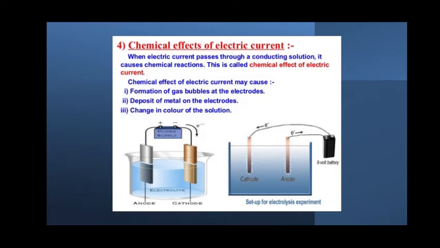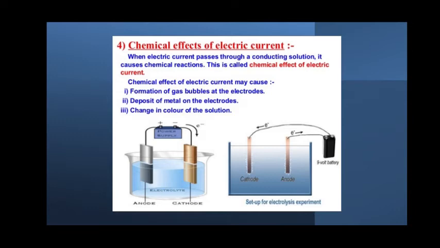Hope you understood, students. I'll repeat once again. When electric current is passed through a conducting solution, that is a liquid medium, it results in some chemical reactions. Such an effect is called the chemical effect of electric current. So that is what we are going to focus on in much detail. The chemical effect of electric current may cause the formation of gas bubbles at the electrodes.